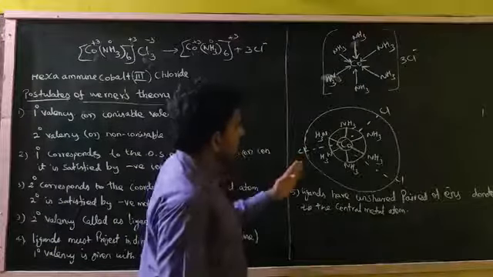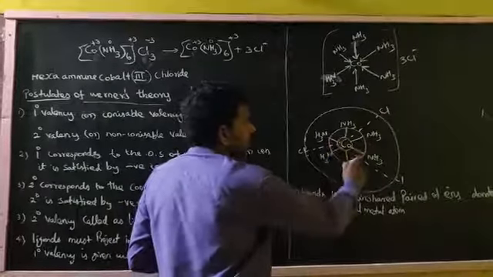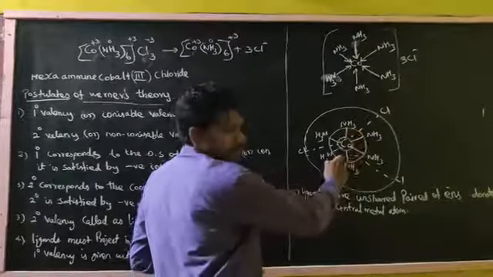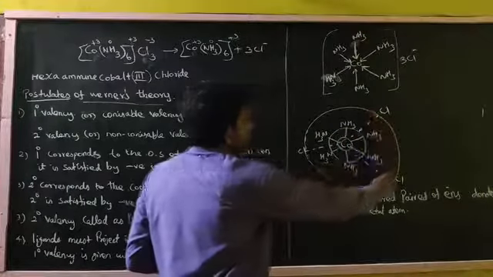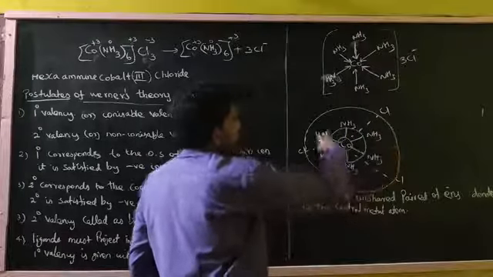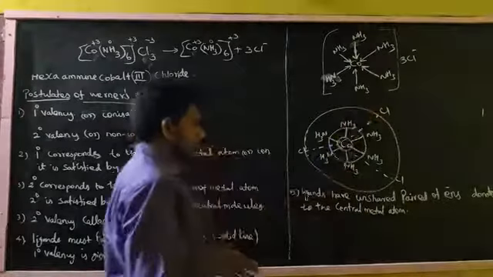Now, the inner sphere is called the coordination sphere, and the outer sphere is called the primary valency, right? Primary valency.